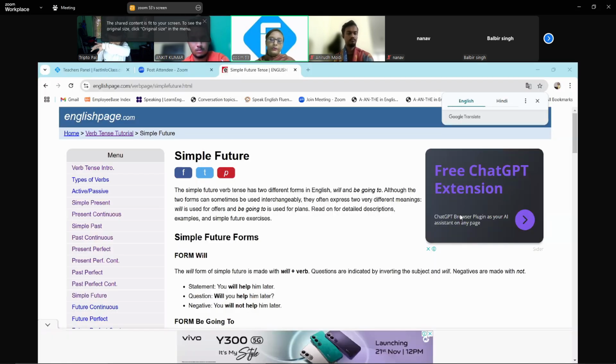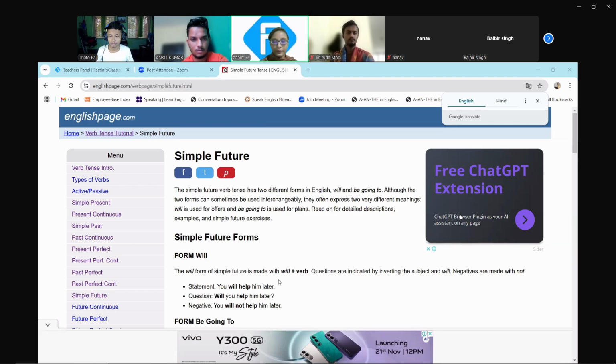So, simple future has two forms, right? One is will and another one is be going to, or we can say am, is, are going to. So simple future can be done with these two. First of all, in the case of will, the sentence structure would be subject plus will plus verb 1, the present form of the verb. For example, you will help him later. You is the subject, then will, then the verb in present form, that is help.